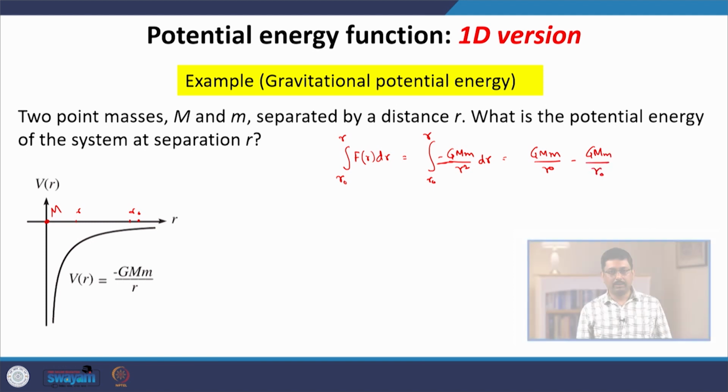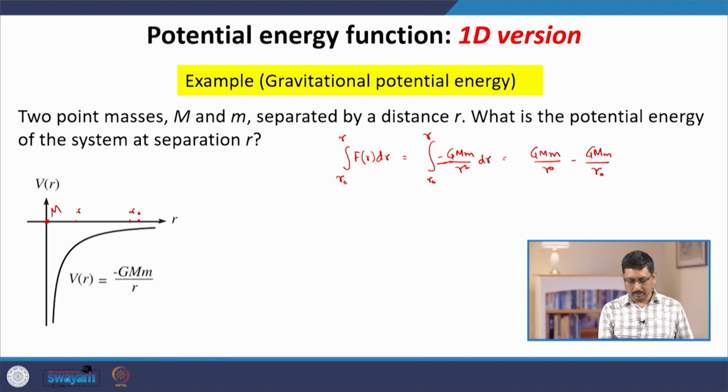Now if we combine it with the work energy theorem. Between these 2 points the kinetic energy also changes because of the work done by the force of gravity between them, and by the work energy theorem, this must be equal to half m v square minus half m v naught square.